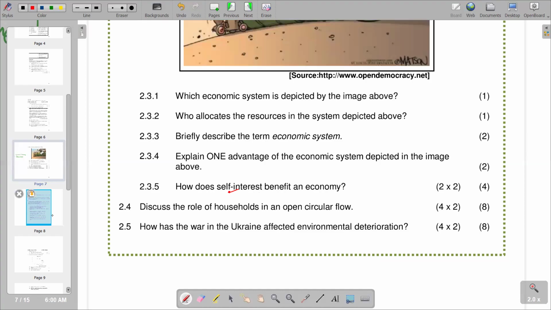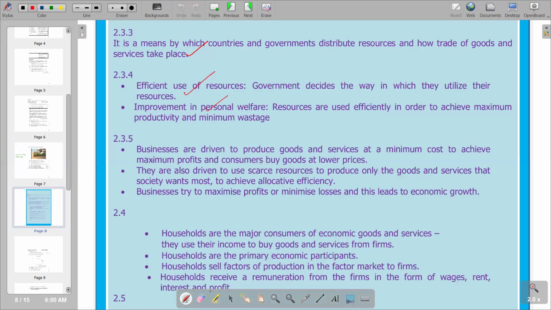So going through our other section, you'd see that for 2.3.5, the first point said businesses are driven to produce goods and services at a minimum cost to achieve maximum profits and consumers buy goods at lower prices.